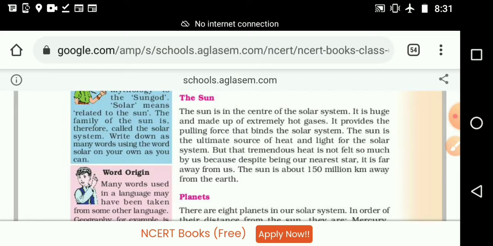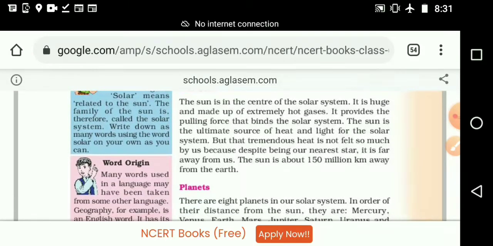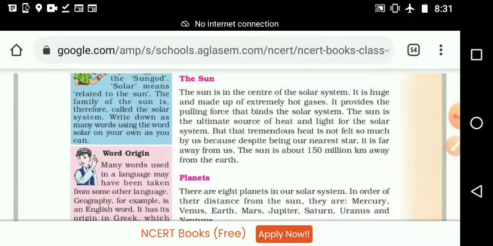It provides the pulling force that binds the solar system. All the planets and satellites are pulled toward the sun. That's why we are living together without making any changes in our orbit. We are staying together because of the pulling force of the sun.